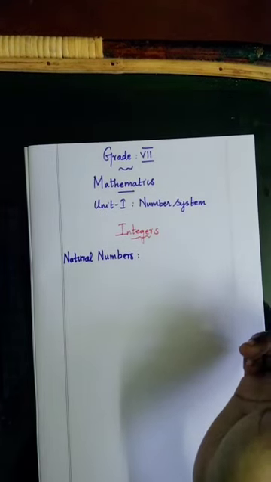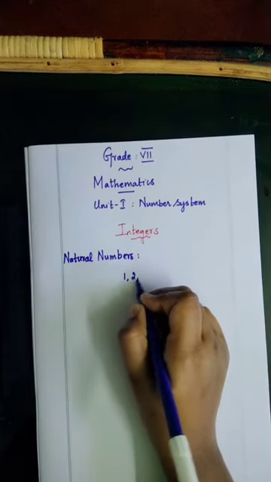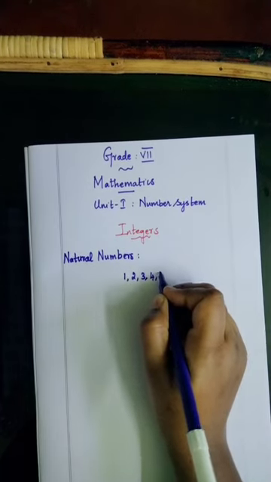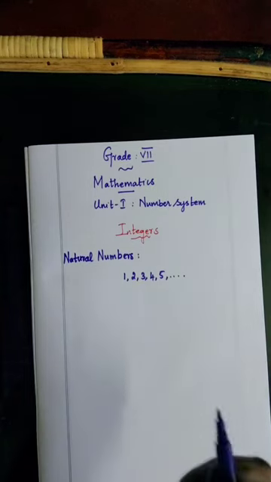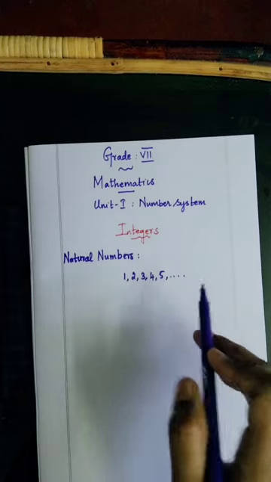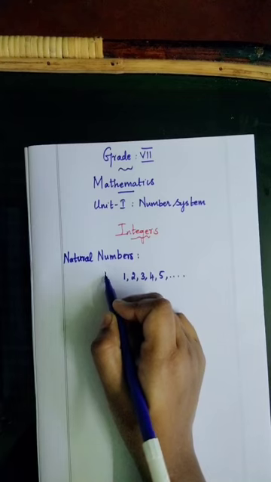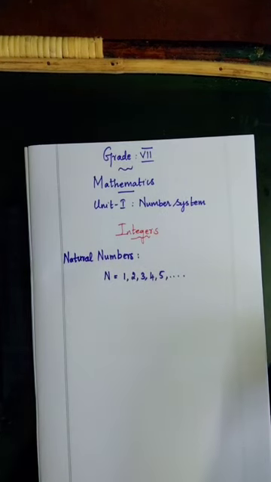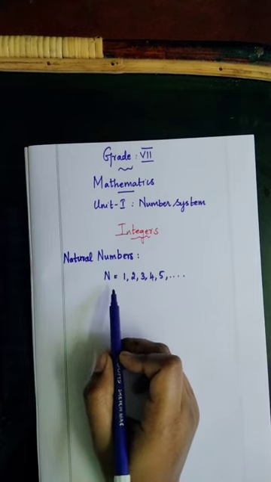What are natural numbers? The natural numbers start from 1. That is 1, 2, 3, 4, 5, etc. It is uncountable and will keep going on. Natural numbers are denoted by the letter N. Natural numbers start from the number 1, and it is denoted by the letter N.